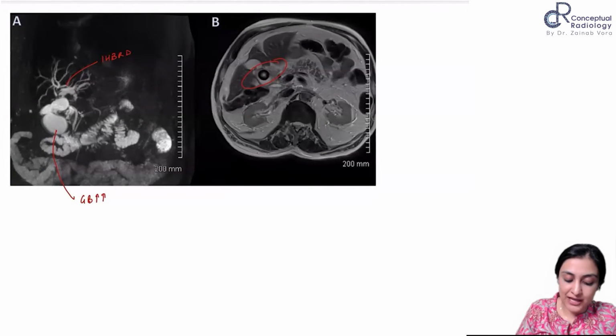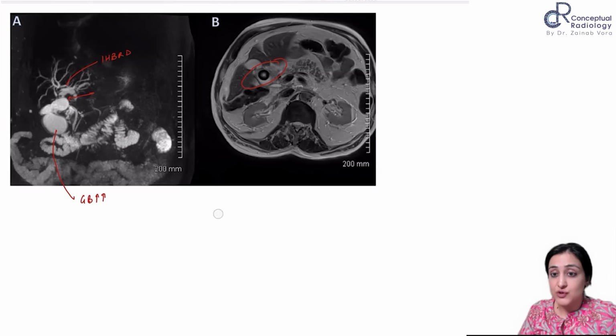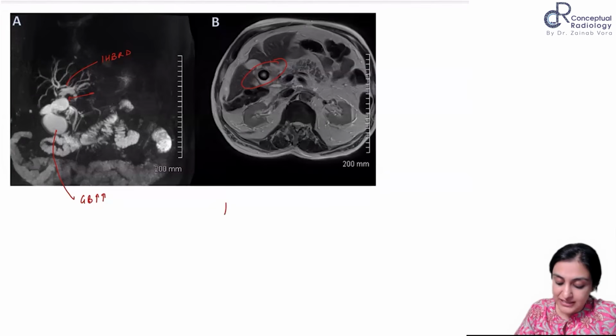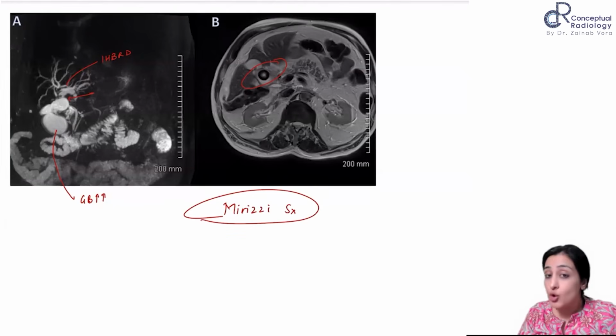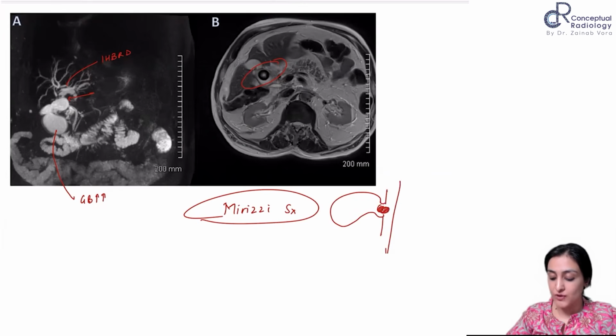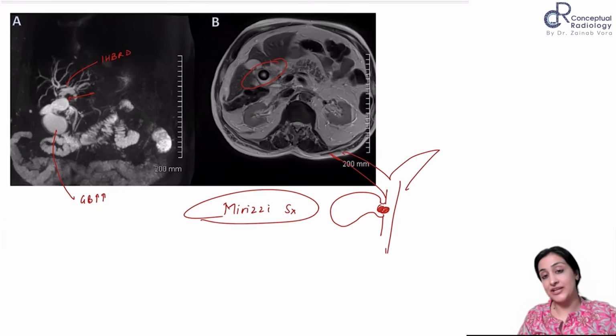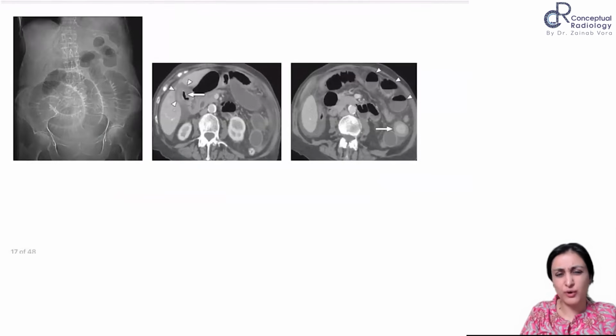So this is where you have a stone here, a signal void, which is causing intrahepatic radical dilatation. So this is Mirizzi syndrome. So Mirizzi syndrome is the only condition where a gallstone can cause jaundice, right? So a gallstone impacted in the neck of the gallbladder, here, is causing extrinsic compression of the hepatic duct, causing the dilatation of the proximal IHBRD, right? So that's Mirizzi syndrome. Spotter, very easy.